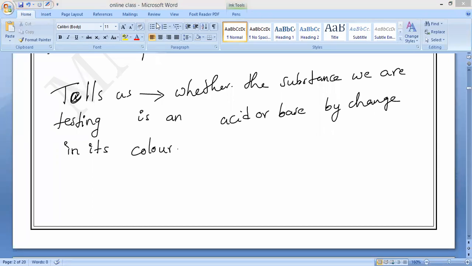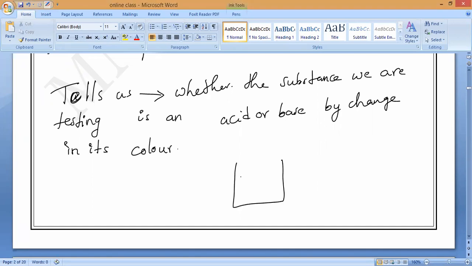Let us take some examples of indicators so you can understand. Suppose I have given you some X liquid, some X chemical compound. Now, if I add some kind of indicator, then the indicator color will change. Do you understand, all of you? So when this indicator is mixed with this chemical substance, the indicator color will change. Depending upon the change of its color, we can say whether it is an acid, a base or a salt.